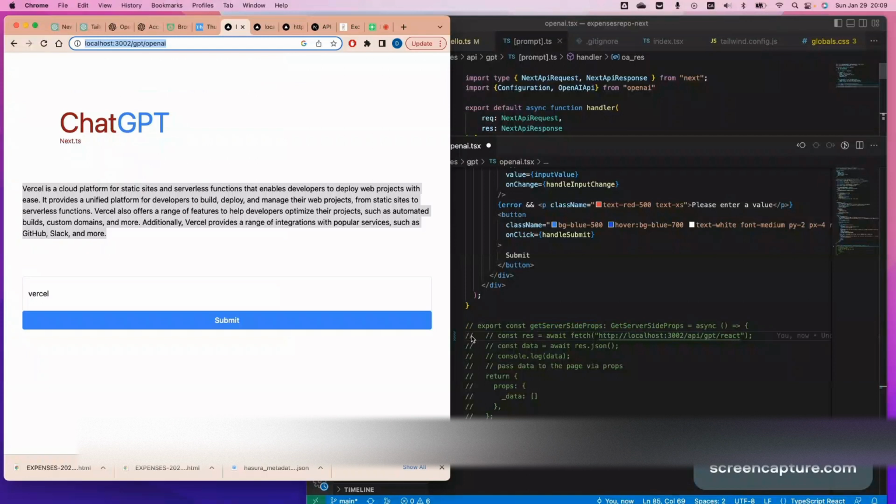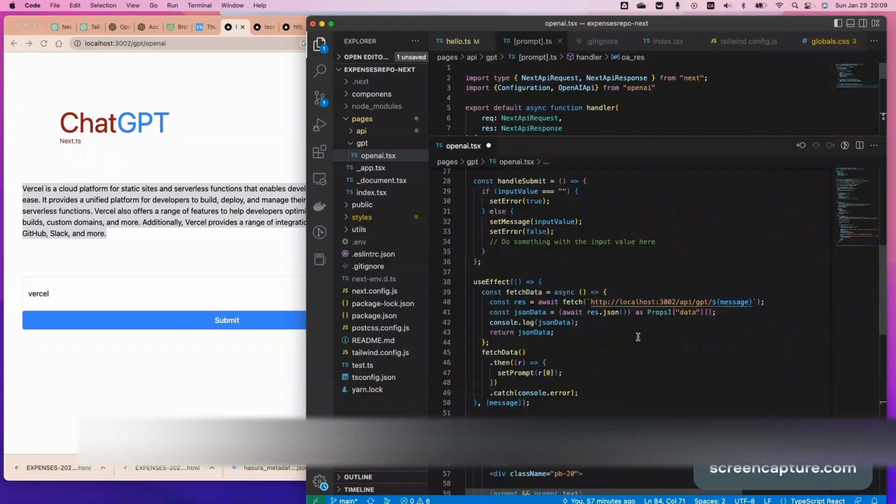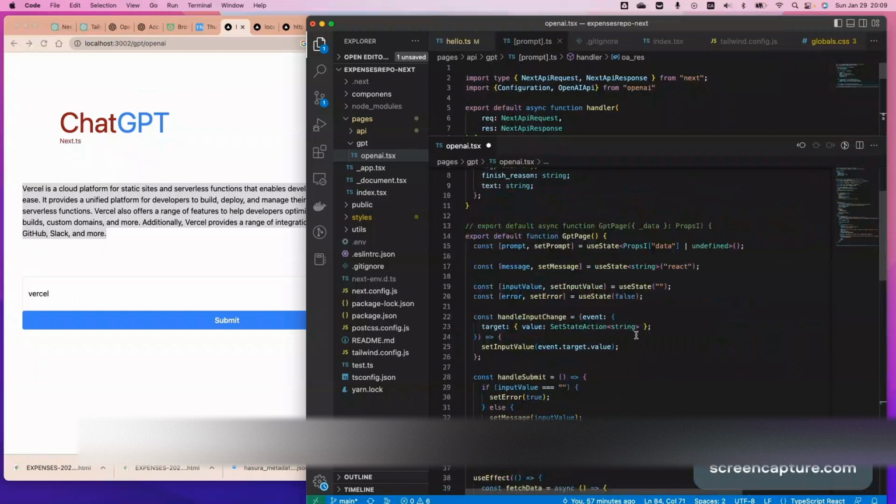However, because we wanted to feed that prompt with variables collected from the client side, we won't be able to use this method. What we're going to do is use our front end method, which is page.